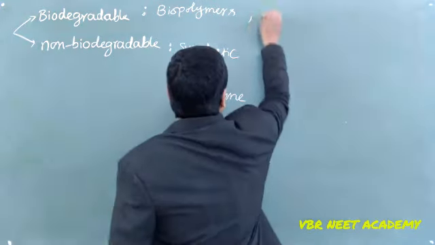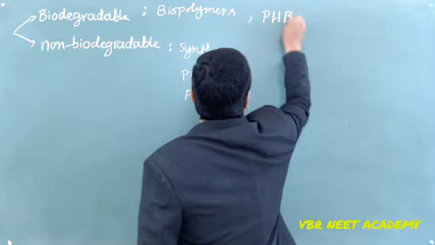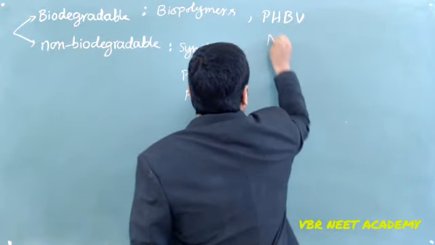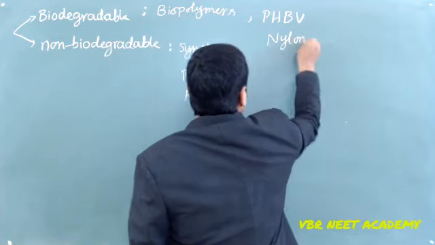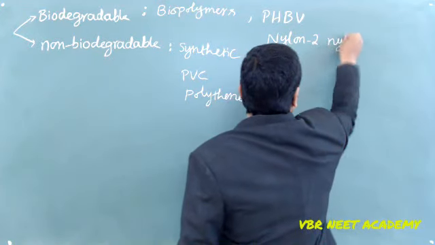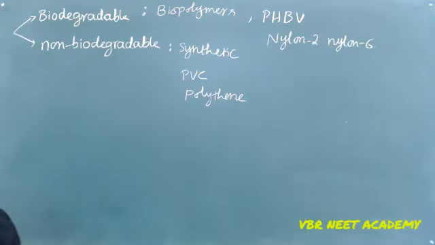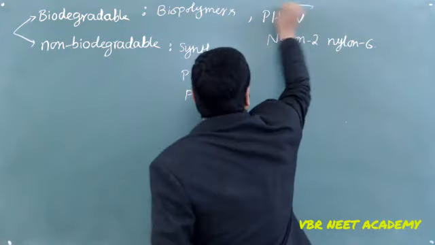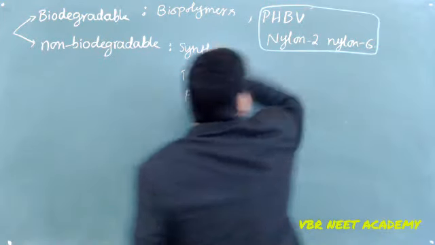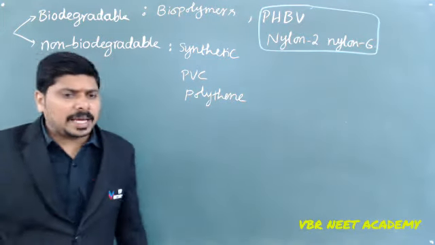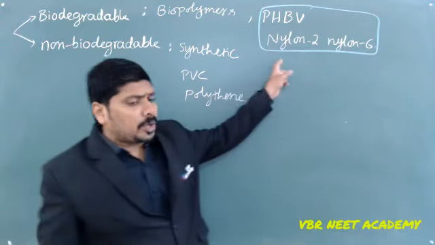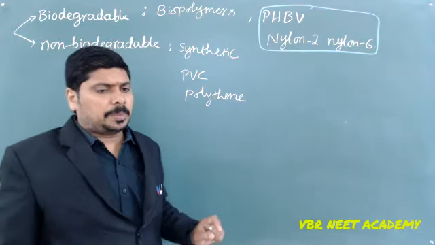The best examples for that are PHBV and nylon 2, nylon 6. These come under biodegradable polymers. Even though they are synthetic, they come under biodegradable polymers.